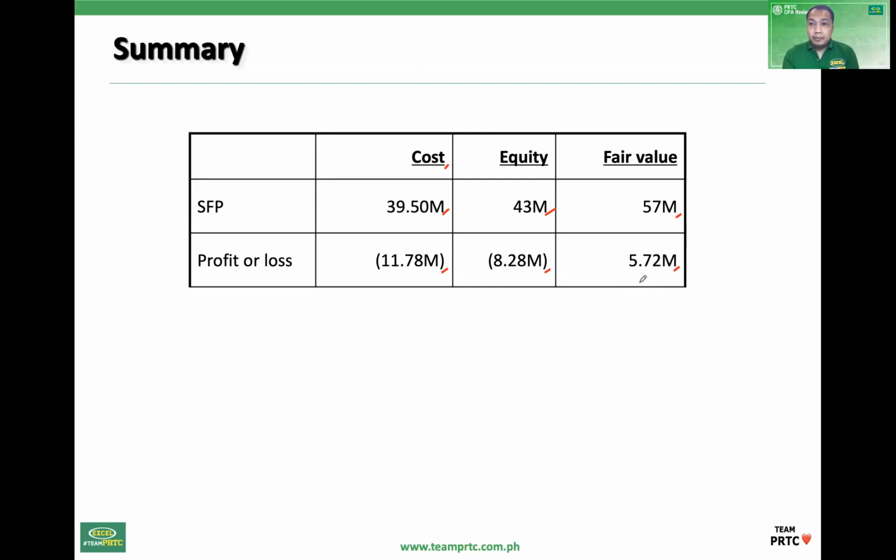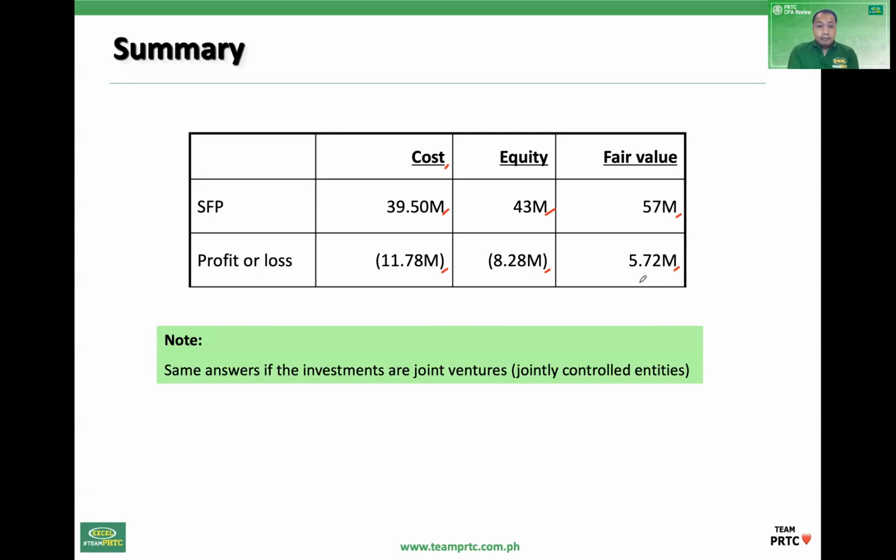Now, yung investment dyan sa problem ay investments in associates. Now, what if instead na associates, sinabi dyan, yung investments pala na yan, joint ventures. Lagyan ng note. Same answers if the investments are joint ventures. In particular, jointly controlled entities. So yung accounting sa jointly controlled entities and investments in associates, the same. Kaya kung pinalitan yan, ginawang joint ventures lahat yan, same lang yung answers.